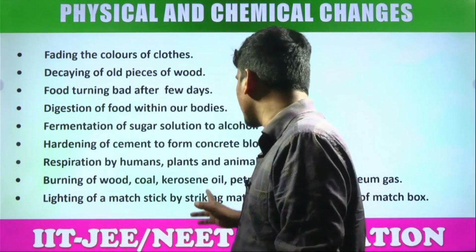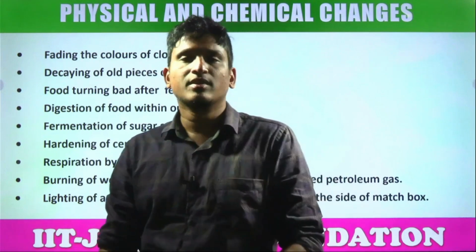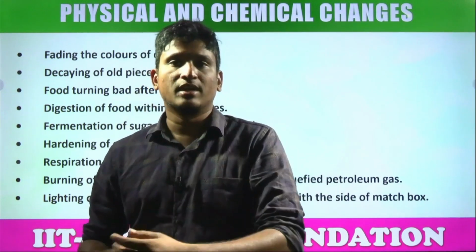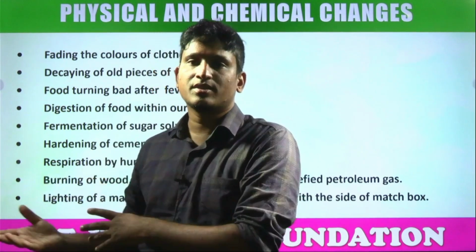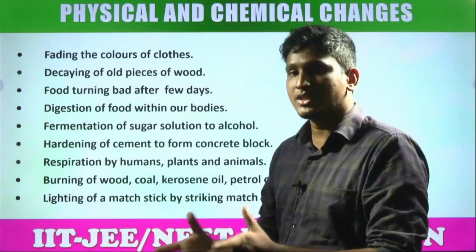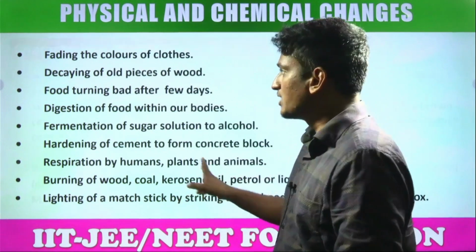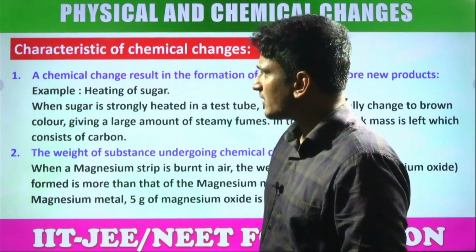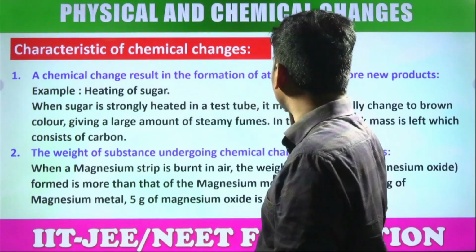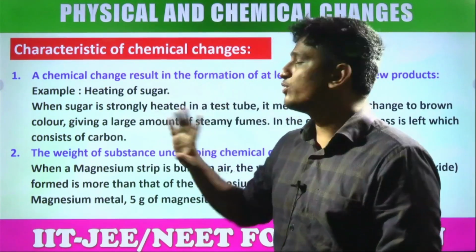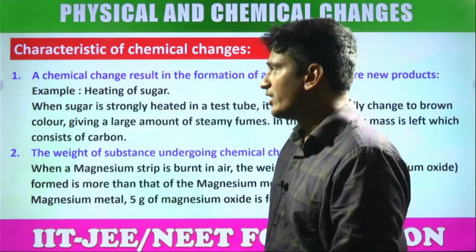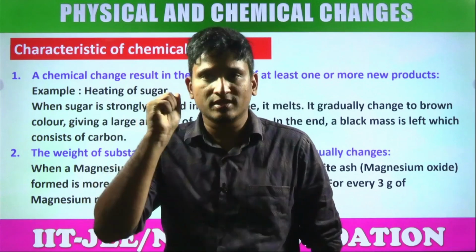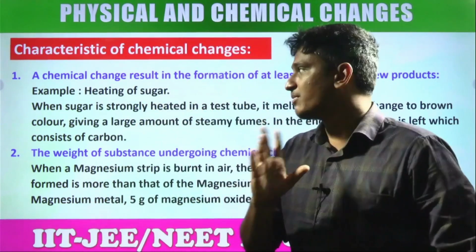Lighting of a matchstick by striking a match, that is also a chemical change. It contains antimony sulfides and all, so it gets ignited and converts into other respective chemicals. So burning in general is a chemical change only. So what are the characteristics of a chemical change? Let's see. A chemical change results in the formation of one or more new products. Definitely a new product should form. Synthesis of new products will happen. That change is a chemical change.